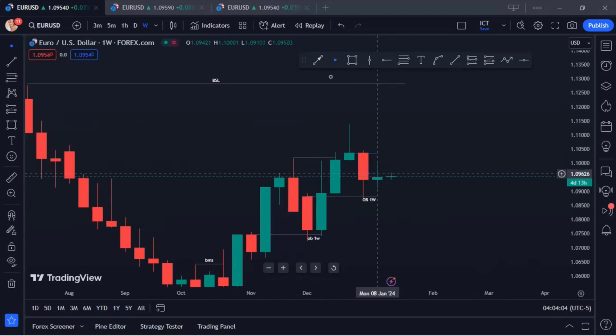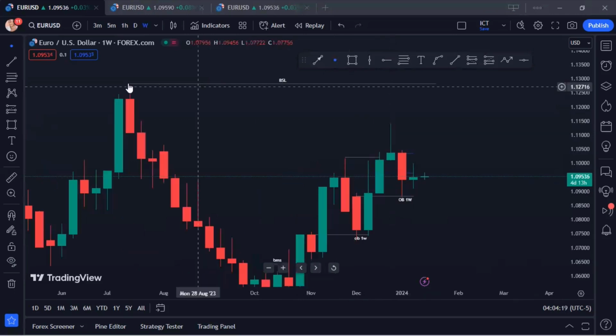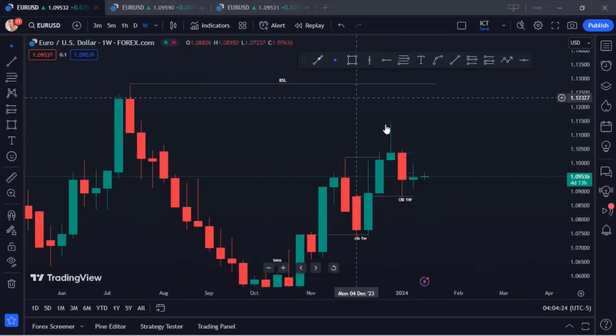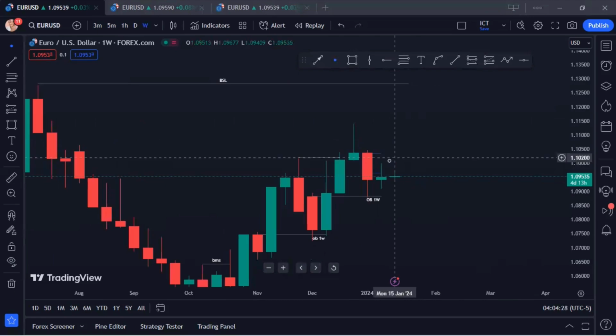So for now, I'm maintaining a bullish bias. I'm expecting a weekly bullish expansion. Do you understand? I'm expecting a bullish expansion in the weekly time frame because last week I closed as a contraction candle. So what you expect is for price to expand to the upside. The overall draw on liquidity is to take out this swing high right there, which is the buy side liquidity right here. Okay, so guys, that is the directional bias based on the institutional order flow.